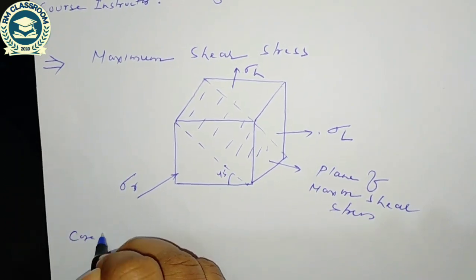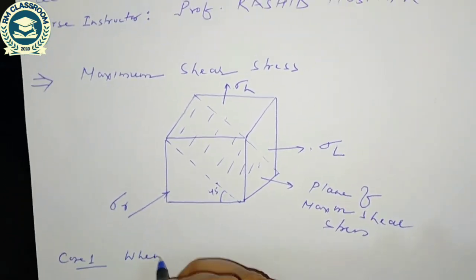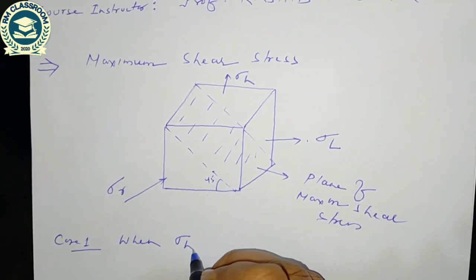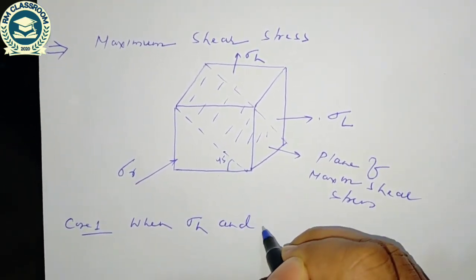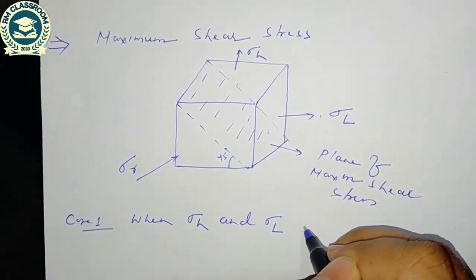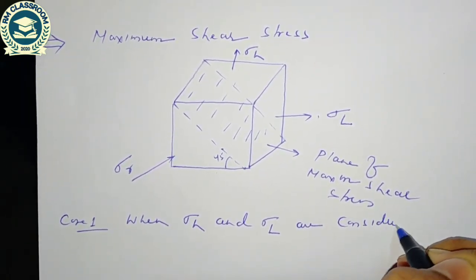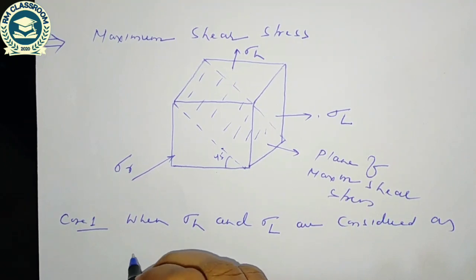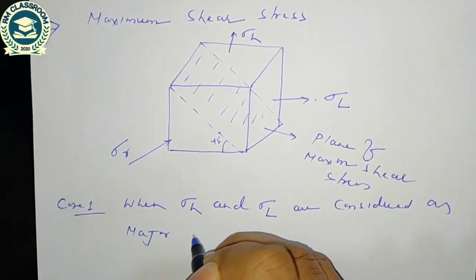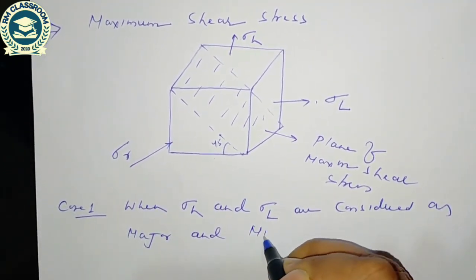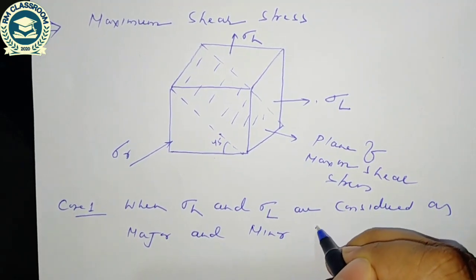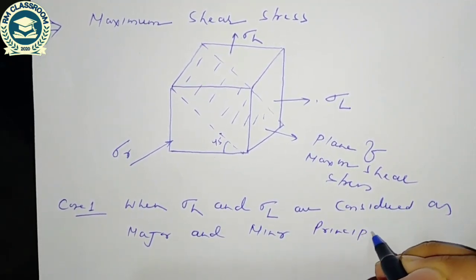First case first, when sigma h, hoop stress, and longitudinal stress are considered as major and minor principal stress.